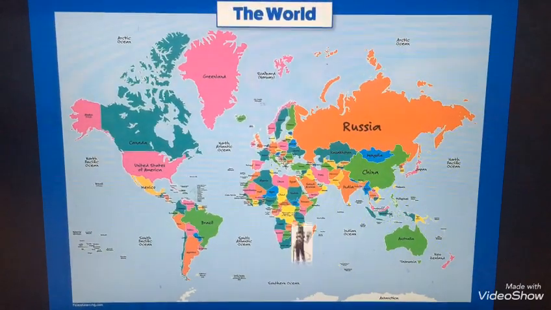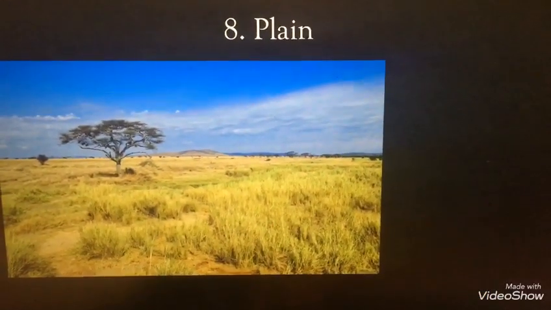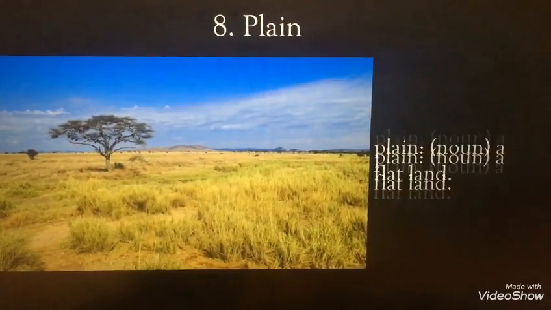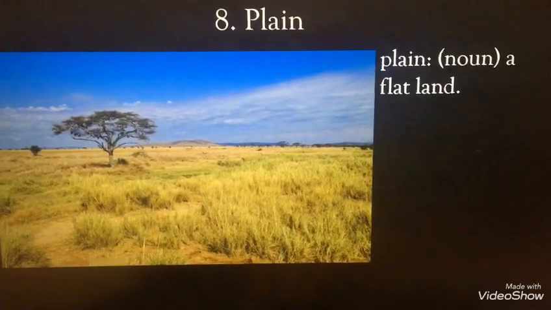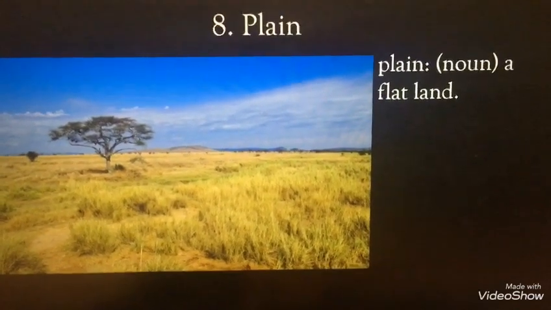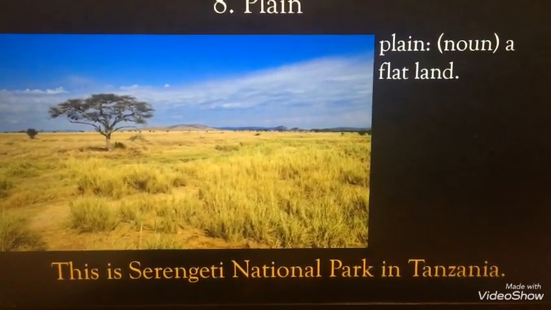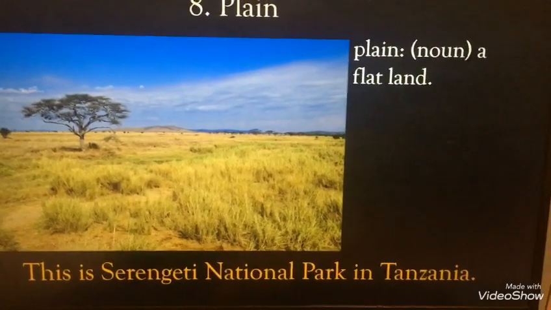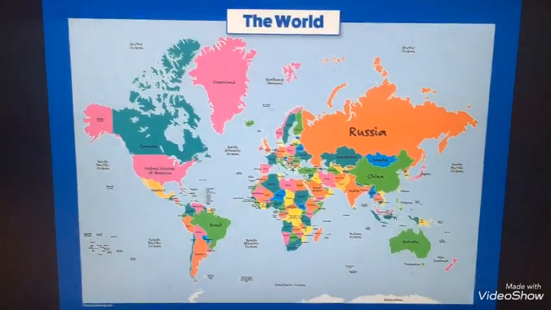Next is Tanzania in Africa. Plain. What's plain? Plain, it's a noun. It's a flat land. Look at the land. It's flat. There are no mountains, no hills. It's a flat land. And this place is the Serengeti National Park in Tanzania. Okay?